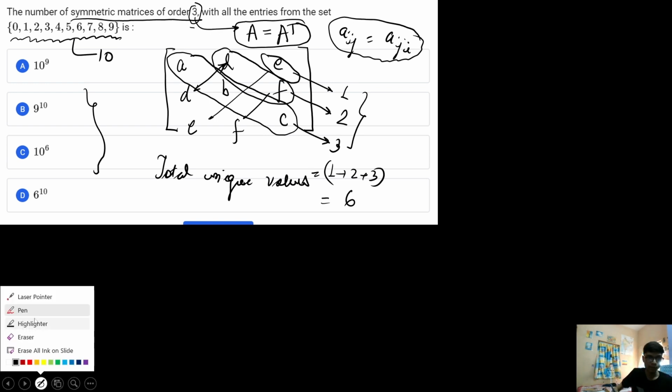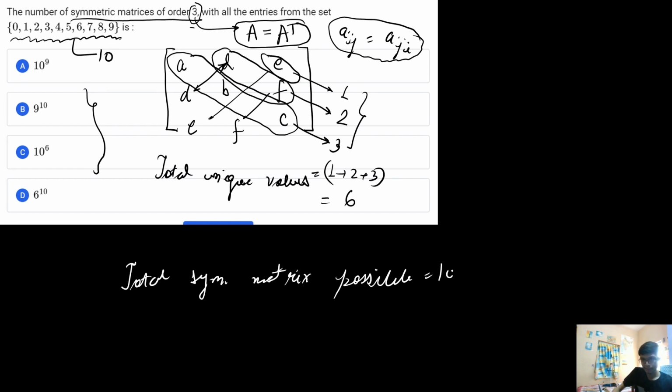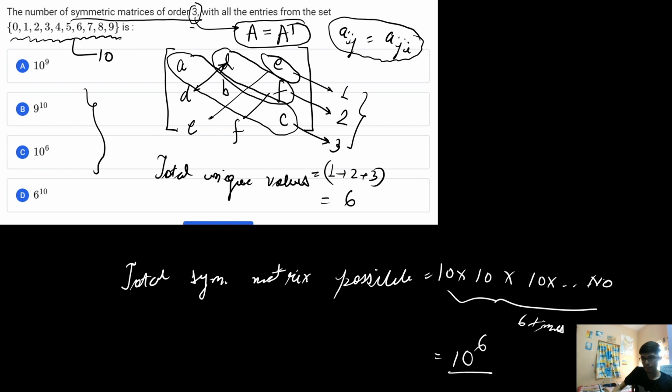If I ask for the total number of symmetric matrices possible, the 6 unique positions can each be filled in 10 ways. So 10 is multiplied 6 times, and I get the result 10 to the power 6. With this we come to the correct option, option C. I hope this solution is clear.